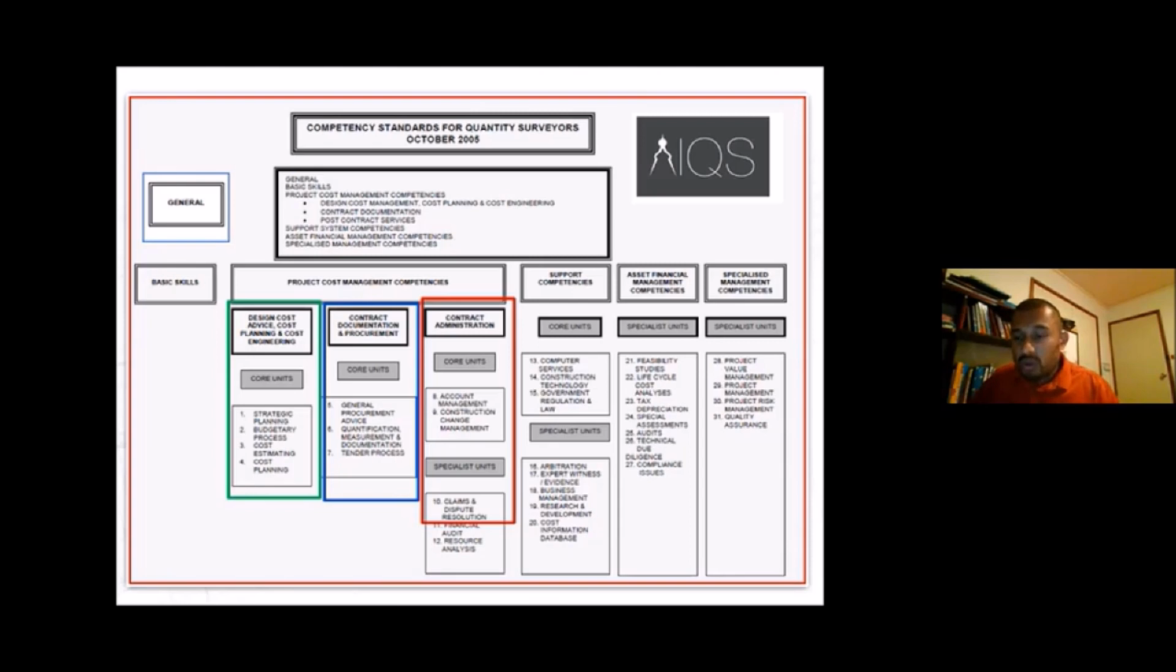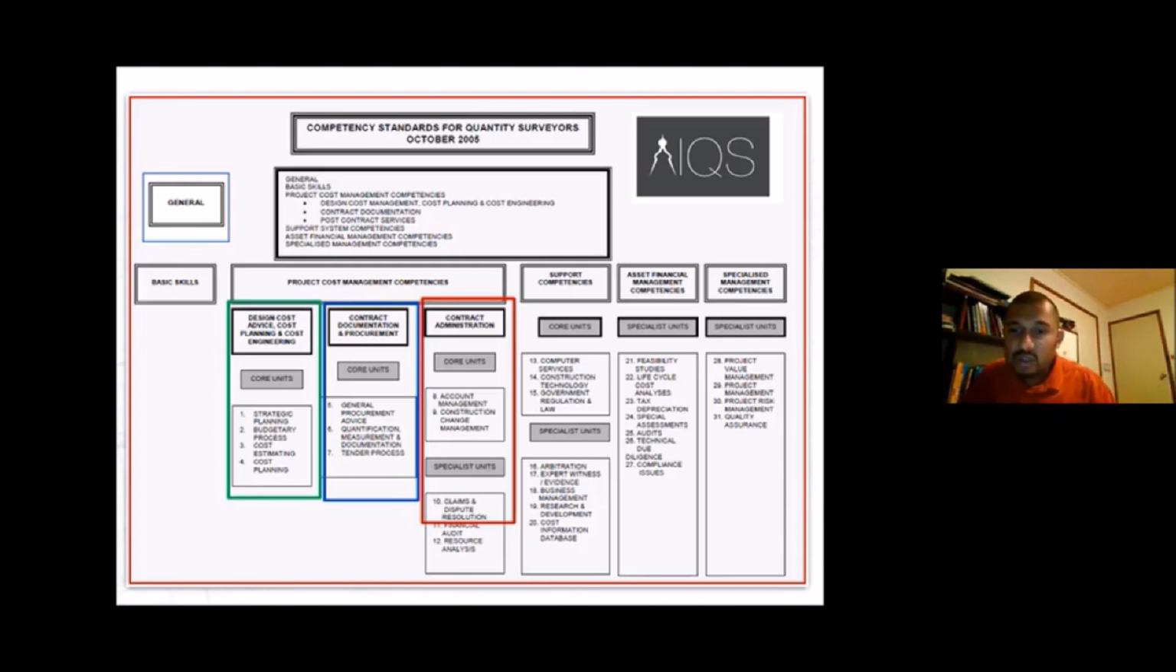So if you want to go for the AIQS interview, like in RICS, you remember there were 7 competencies and you have to select 6 for the core. Here, you have 3 competencies and you have to select 2 of them. Say for instance, if you are in the pre-contract stage, out of these 3, it's better to select design cost advice and contract documentation, because those are the competencies that you will cover. But if you're in the post-contract, then it's better to select contract documentation and contract administration. So you have to select at least 2 out of the 3 competencies.